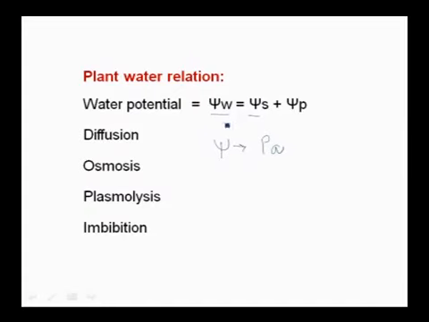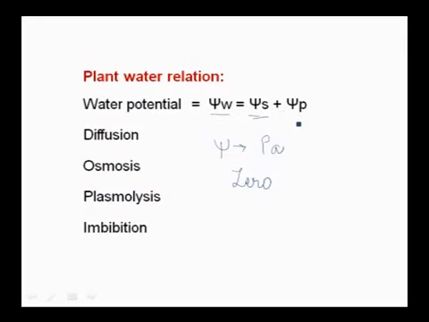So water potential is mainly dependent on what? The water potential of pure water is always the maximum, the kinetic energy it has is maximum, and at standard temperature the water potential of pure water is considered to be 0. And when you add solute to this pure water, then the potential of the water becomes low or negative. That's why solute potential is always negative.